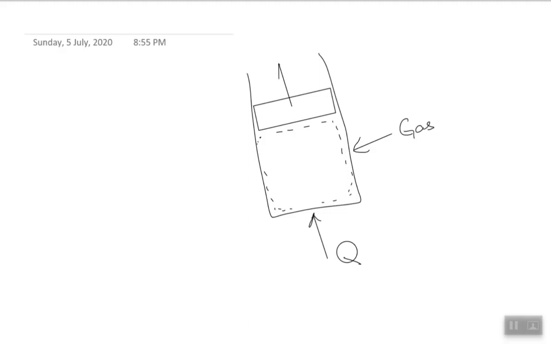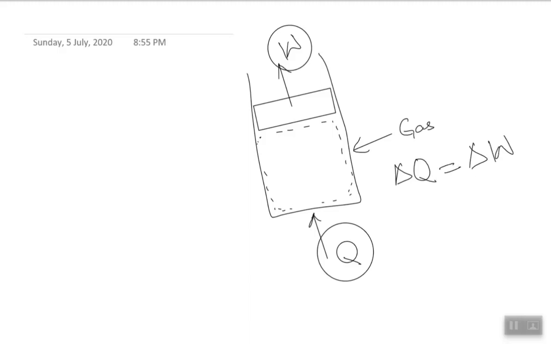Obviously there will be some work done, and that work done will be equal to W. So if there are no losses or no other changes inside the system, the total heat supplied to the system would be equal to the work done by the system.